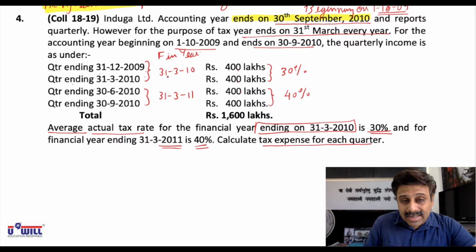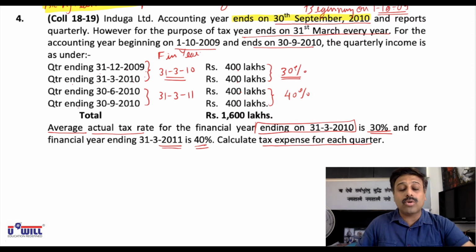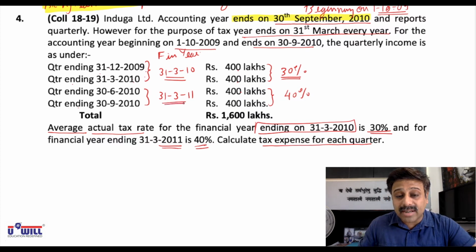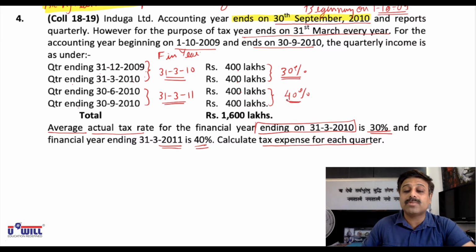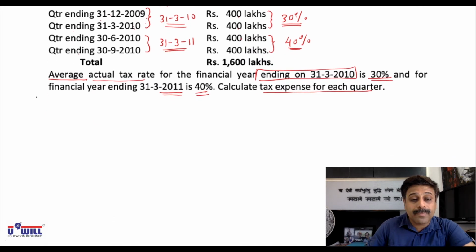But in the year 31/3/10, as per the income tax rate itself, the tax rate is 30%. So in quarters belonging to that financial year, the company has to report the tax expense of 30%. And whichever quarters are belonging to the financial year ending 31/3/11, the tax rate is 40%. So the company has to report the tax expense of 40%. So very simple answer, you all write down.